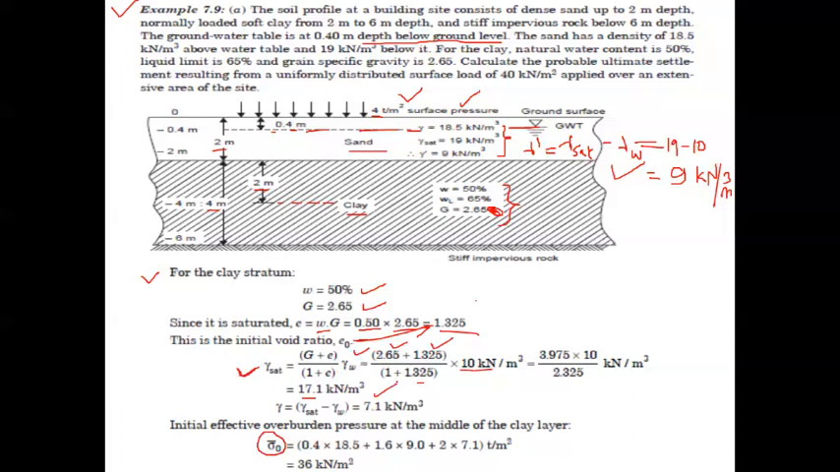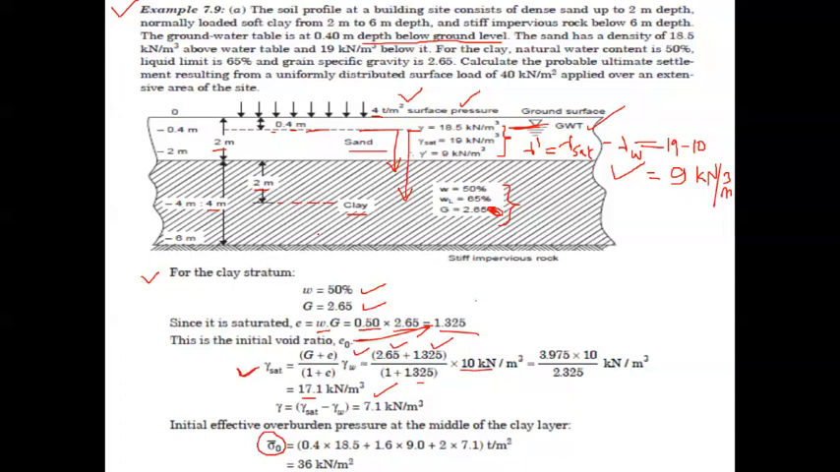Why are we calculating the saturated unit weight? It is given in this problem that the groundwater table is present at a depth 0.4 meter below the ground level. So whatever portion exists below the groundwater table is going to be considered as saturated. So we have to consider the saturated or submerged condition.